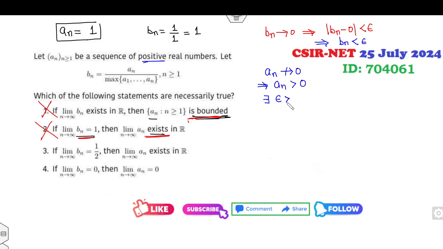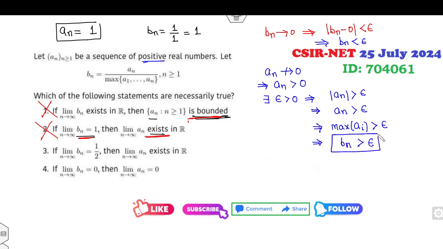By the definition, there exists an epsilon such that |a_n| is greater than epsilon, and because a_n is positive, a_n is greater than epsilon. That means the maximum of the a_i's will also be greater than epsilon. That implies b_n is also greater than some number epsilon. This is a contradiction to the given fact. Hence a_n goes to 0, a correct option.